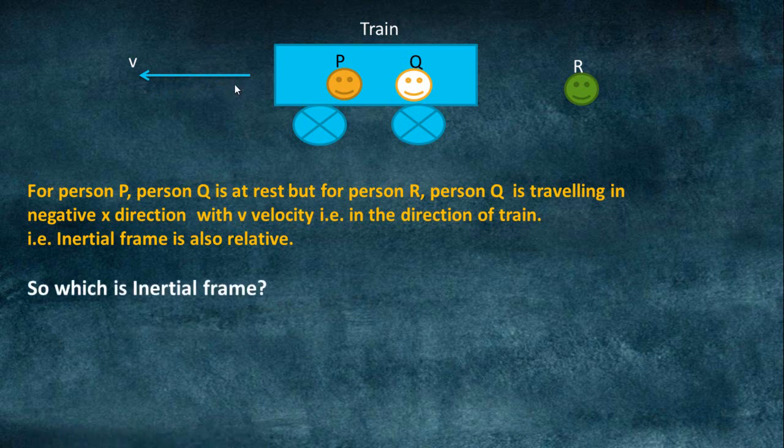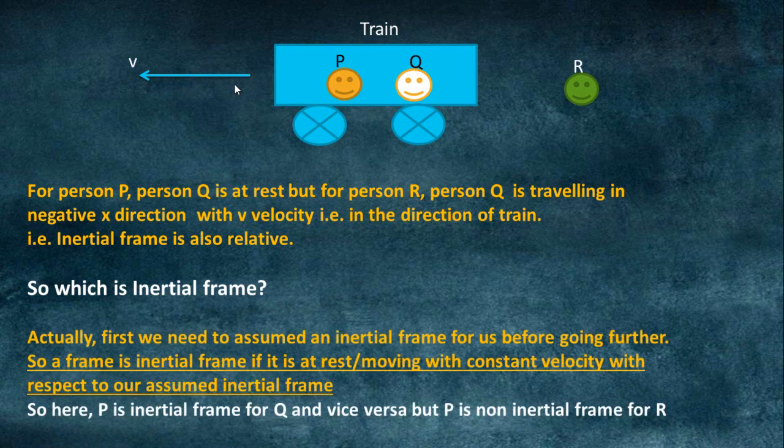Which means, how can we figure out which is an inertial frame? First, listen carefully. We need to assume an inertial frame or a reference frame for ourselves before going further. If we are saying that this person is at rest, we are saying this in reference to ourselves. This person is at rest, and this person is also at rest. So before telling which is an inertial or non-inertial frame, first we need to assume an inertial frame for us, meaning a reference frame.